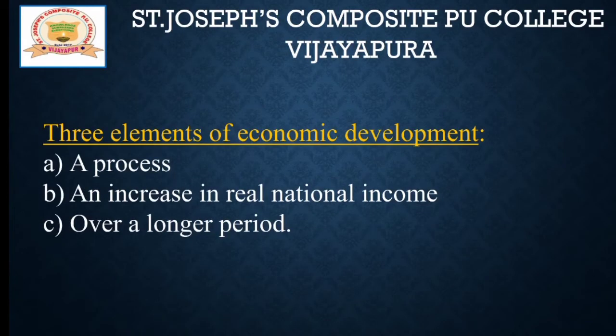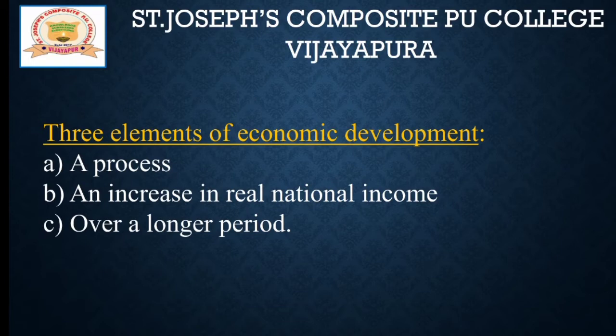And this definition highlights 3 elements of economic development. What are they? First one, a process, because we know that economic development is a process. Second one, an increase in real national income, that is, a process whereby the country's or economy's real national income increases. And third one, over a long period of time.